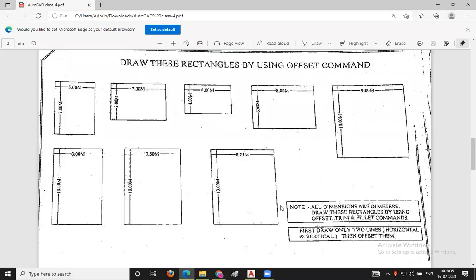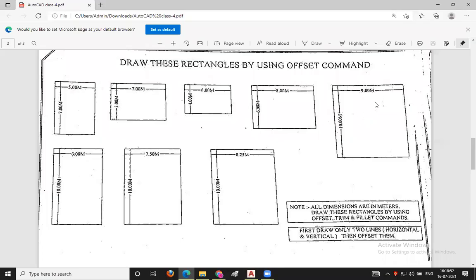So now we'll be moving towards this rectangle. So 1, 2, these two are homework for you. You practice it at your home and send me the assignment. So we'll be moving towards this.